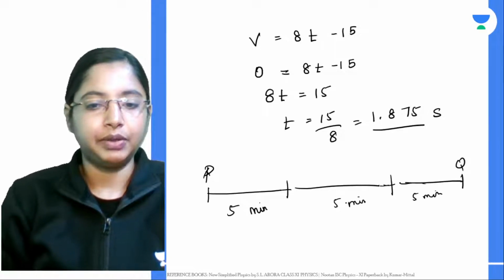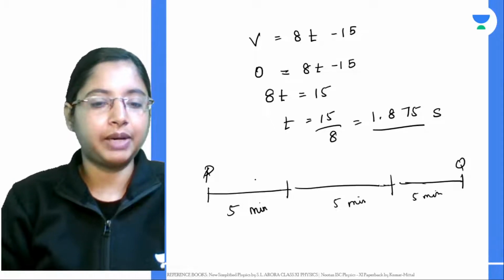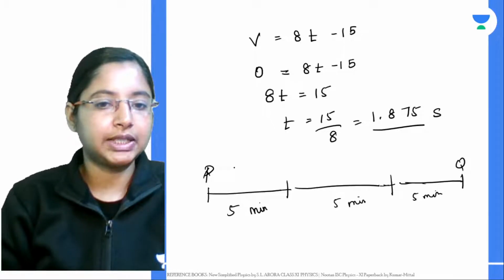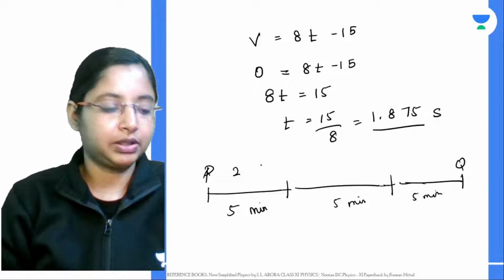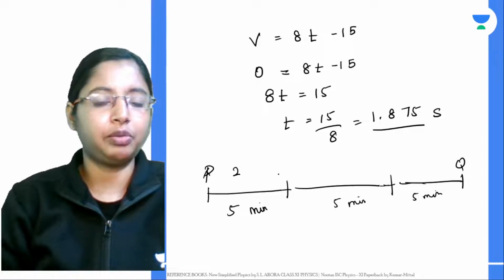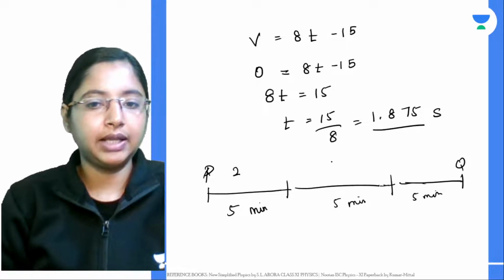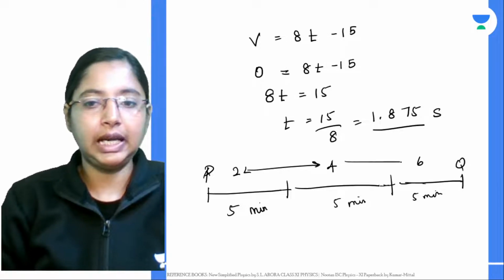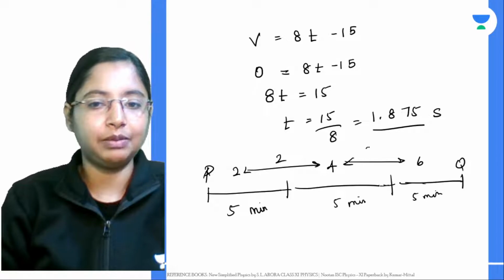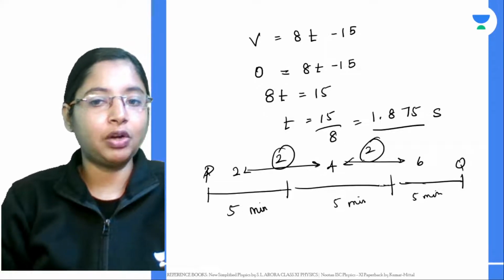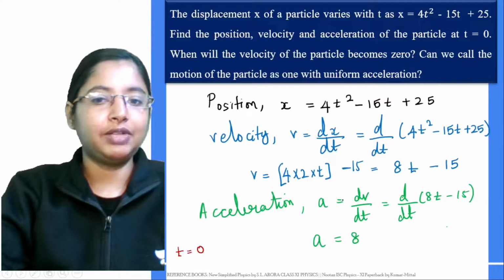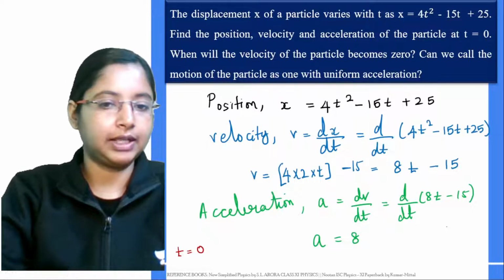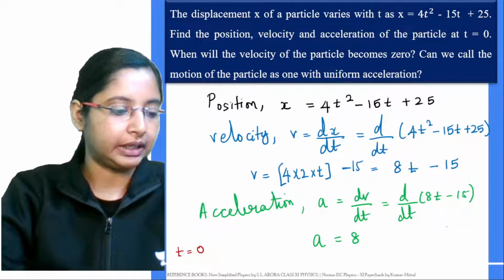Within this 5 minutes, let's say in the first part the velocity of the object is 2 meters per second, or 2 kilometers per minute. Then let's say another one is 4, another one is 6. Now the change in velocity between equal intervals of time is constant. The change in the velocity is constant. Then we say the object has uniform acceleration.